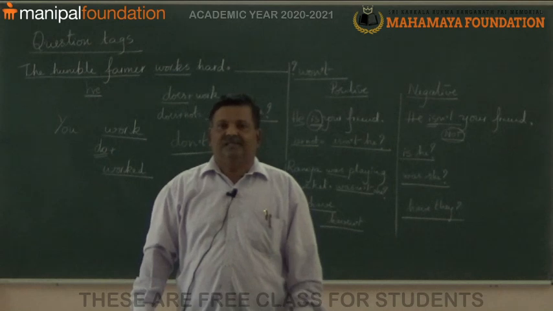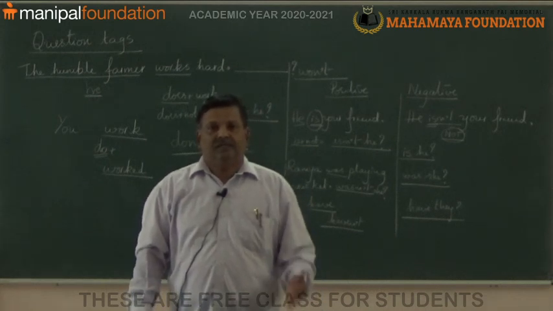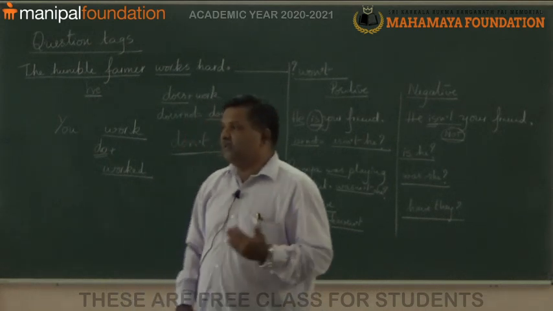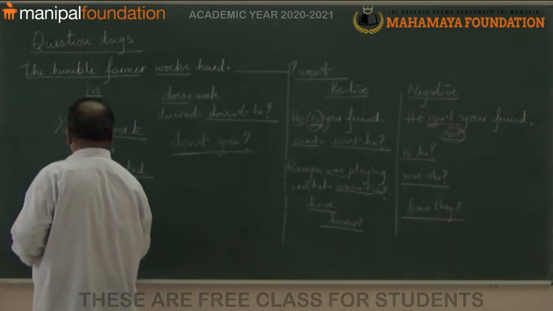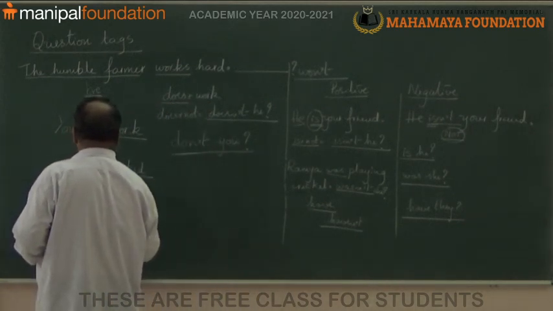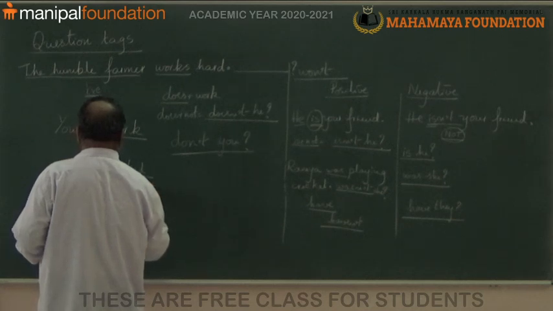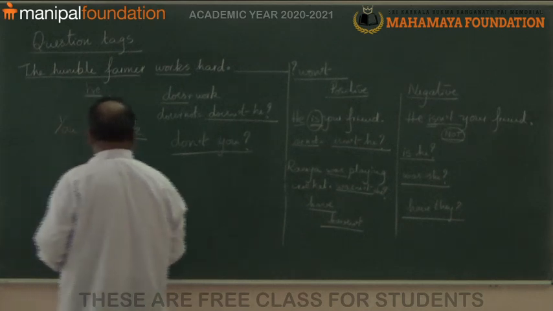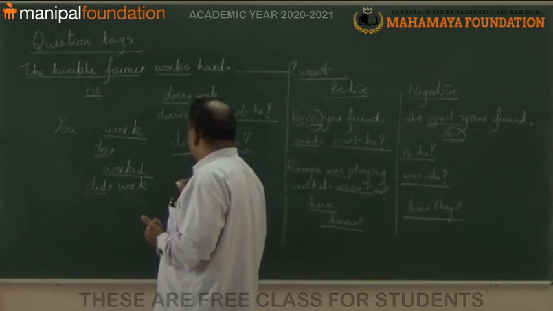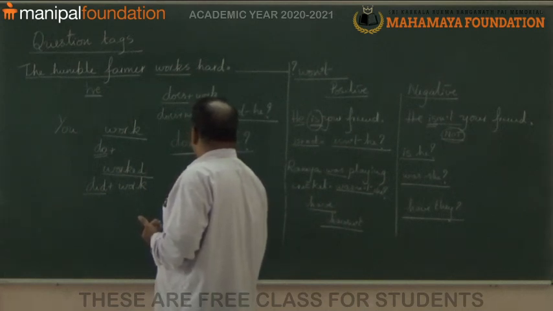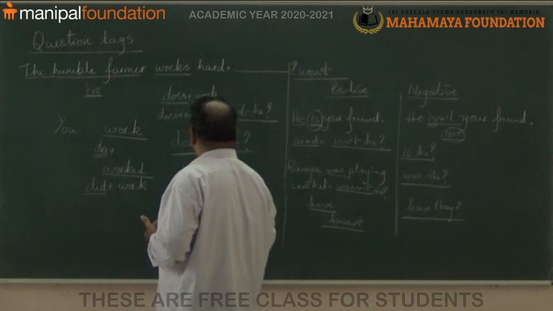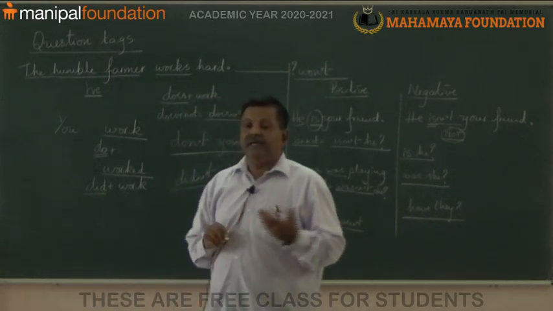So, worked, the meaning of worked, this verb is did. Yes. Did plus work. So, did not, it is didn't he. It is didn't he.